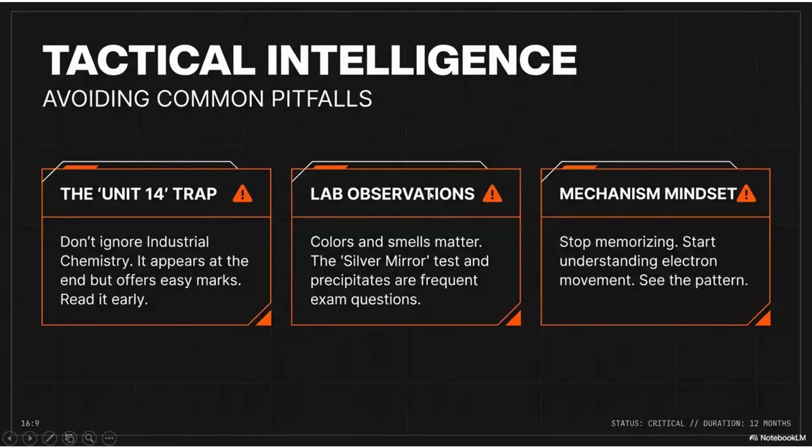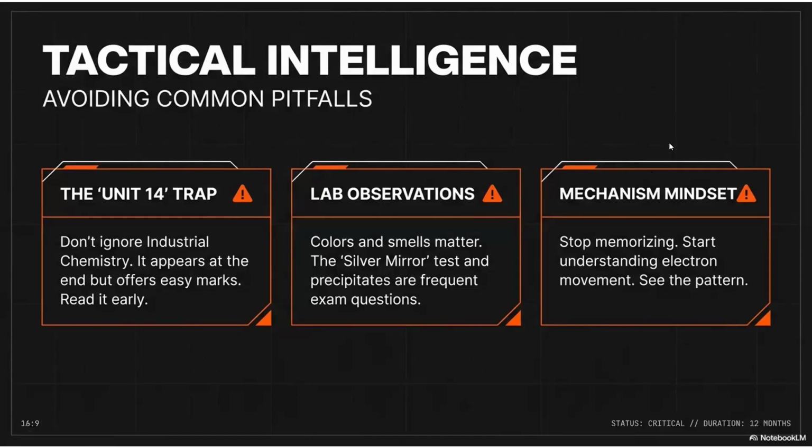Then the lab observations. I told you that we have 45 lab sessions. That means 45 practicals, right? Actually, chemistry is a subject that cannot be learned by sitting in a classroom. It has very good practical applications. We should be aware of the observations, right? We should take care of the observations and the smells, colors, and all those observations that are there. That means it is a practical lesson, right?